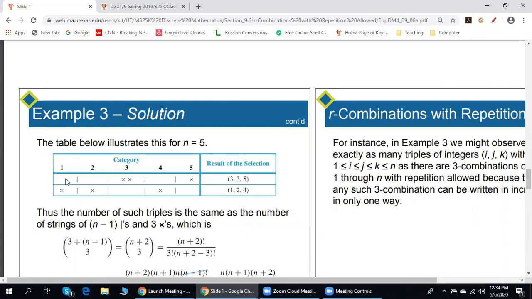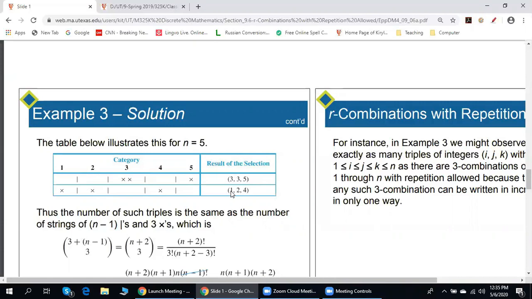We do not have 1, empty. We do not have 2, empty. We have two 3s, cross, cross. We do not have 4, empty. We have 5, cross. So this triple 335 can be represented by the following string of vertical bars and crosses: bar, bar, cross, cross, bar, bar, cross.